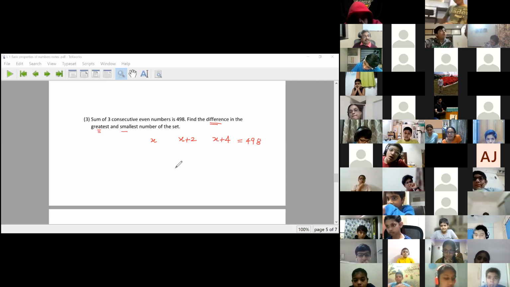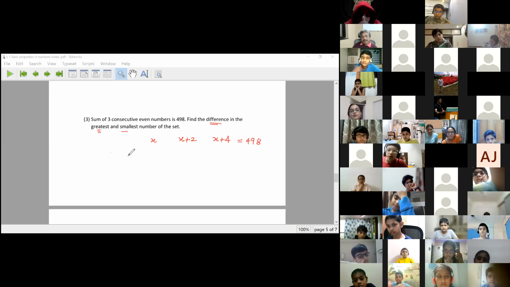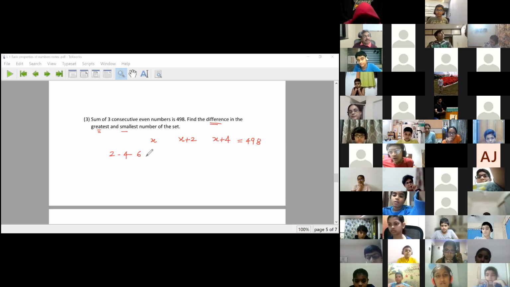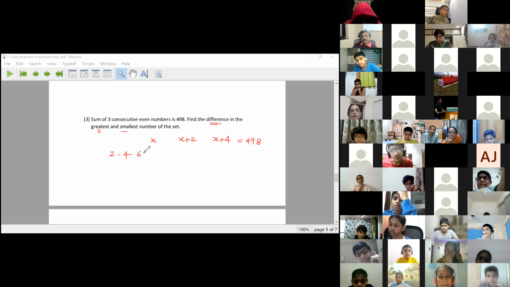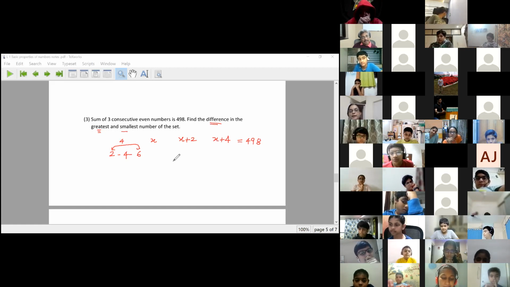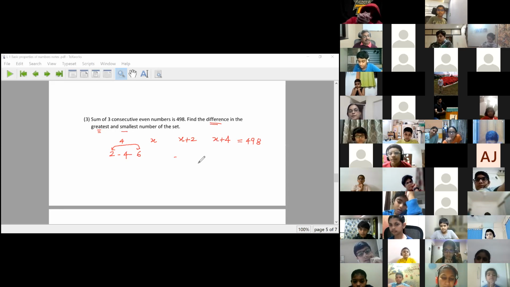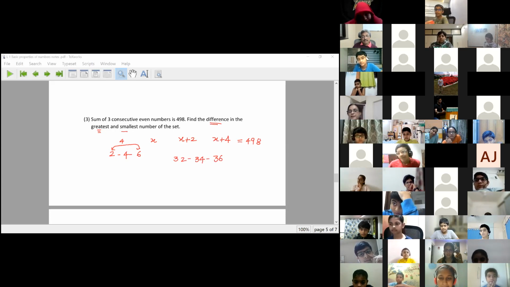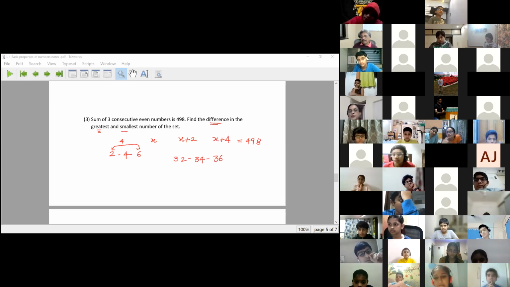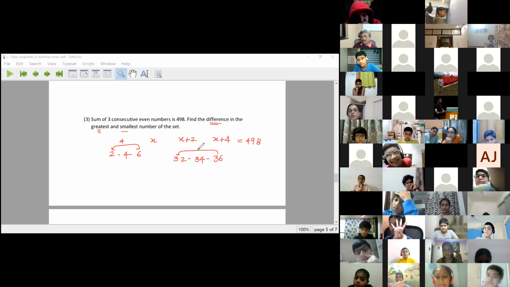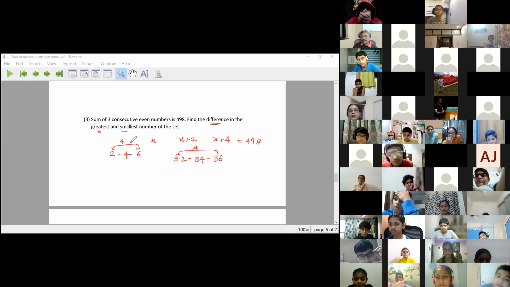Now see, I am taking numbers 2, 4, 6. Are they consecutive even numbers? Yes. What is the difference between the biggest and smallest? 6 minus 2, 4. Okay, let me take another set. 32, 34, 36. Are these consecutive even numbers? Yes. What is the difference between the biggest and smallest? 36 minus 32, 4. Here also 4 came, and here also 4 came.